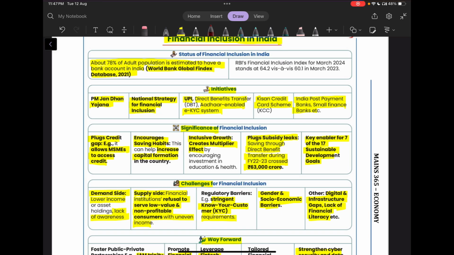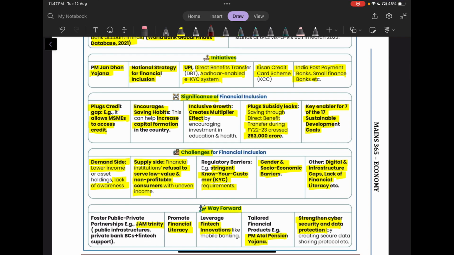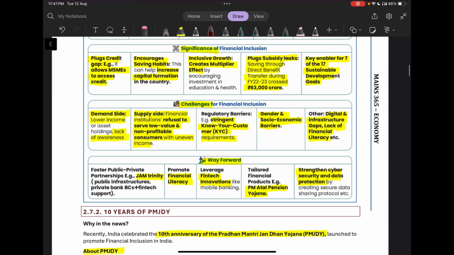Savings through DBT during 2020 to 23 crossed around 63,000 crores. Such a large amount of money was saved from leakages. Then it is also a key enabler for various Sustainable Development Goals.